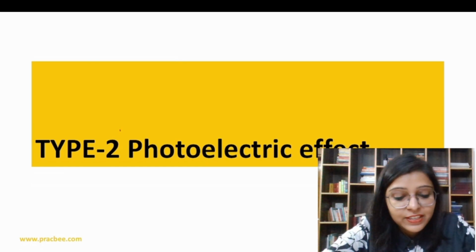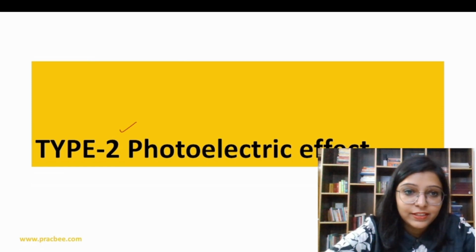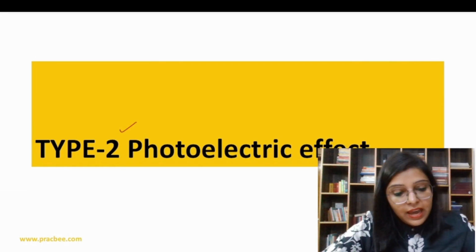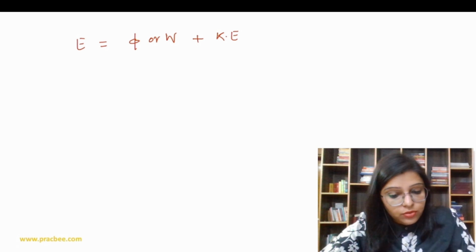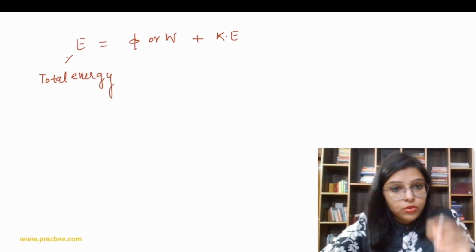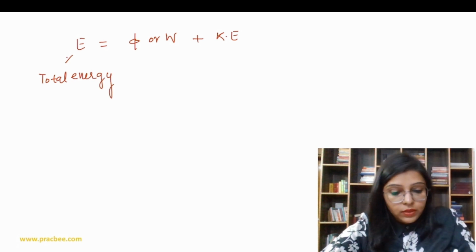Now topic 2 is related to the photoelectric effect. In this effect, we have this formula: E is equal to work function, which is phi or W, plus kinetic energy of electrons. That is actually the total energy which falls onto the metal plate.